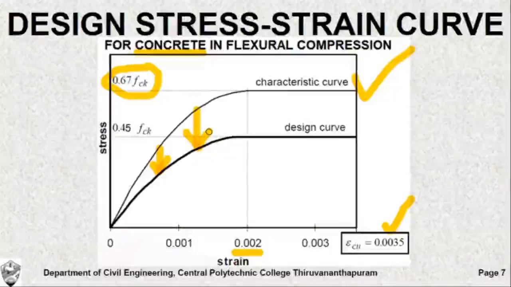So every stress value on this characteristic curve, if divided by the partial safety factor 1.5, gives the final curve, which is the design curve. The characteristic curve is the original curve, and the design curve is derived from it for the sake of design. So the ultimate stress in the concrete, 0.67 fck, becomes 0.45 fck.